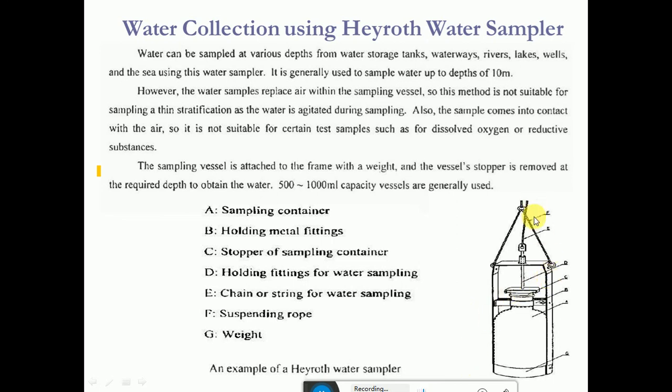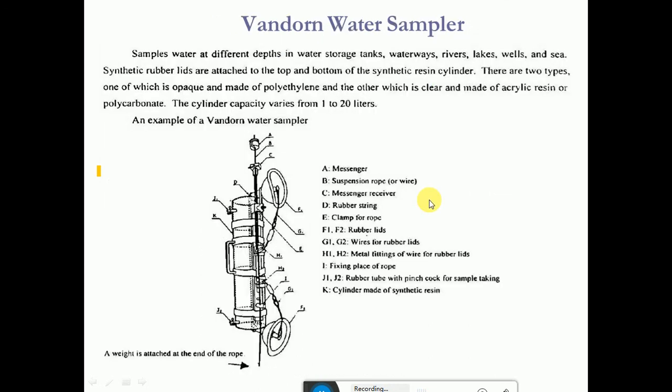So we have the measuring scale, we can use this, and we can dip the container at a desired depth level, and we can open the lid using a rope, and we can collect the samples. This is called the Hayrite water sampler. Okay, so we also have this Van Dorn water sampler.